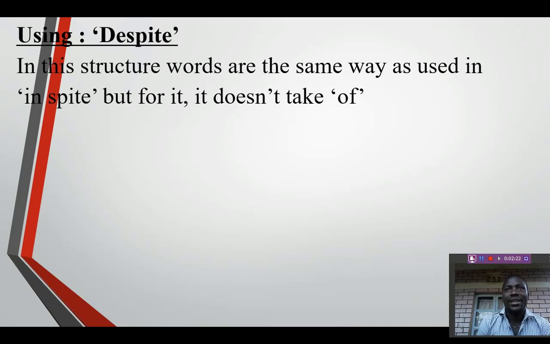We say despite the fact. We don't say despite of the fact, like it is when we are using in spite. So they are almost the same but somehow different, as we shall be seeing. In this structure we don't use of. For example,